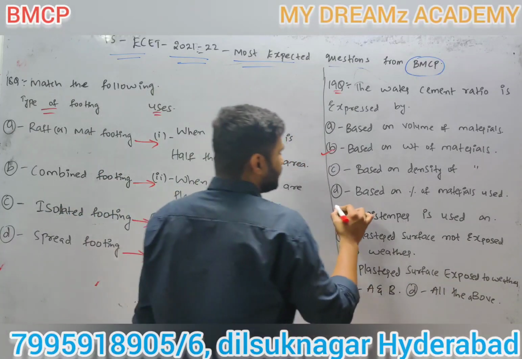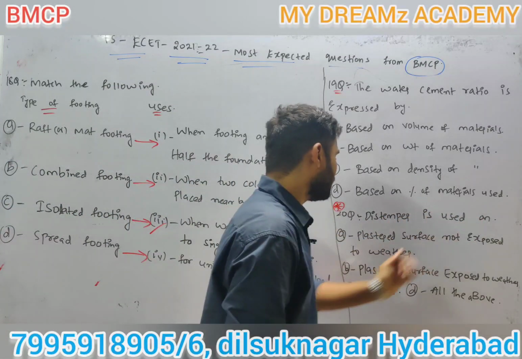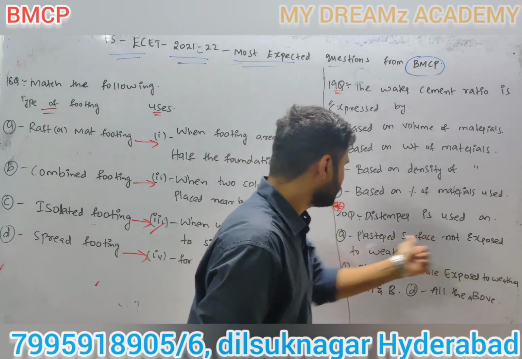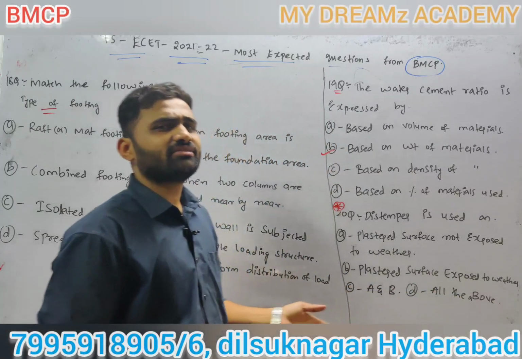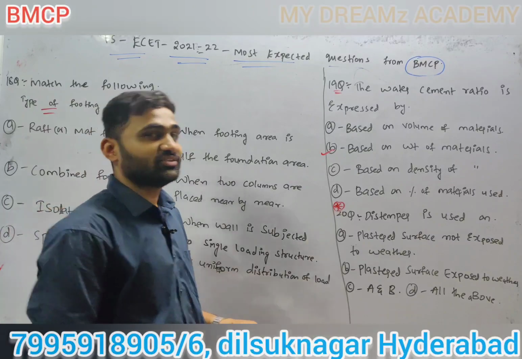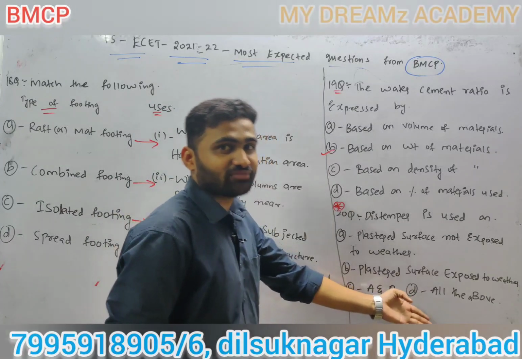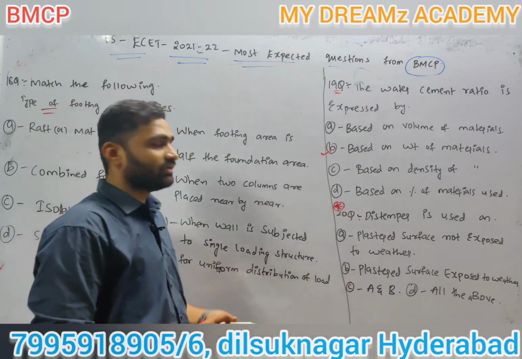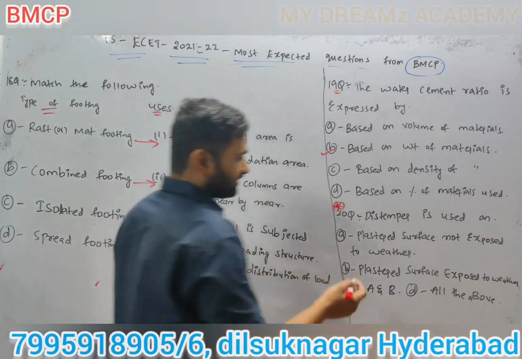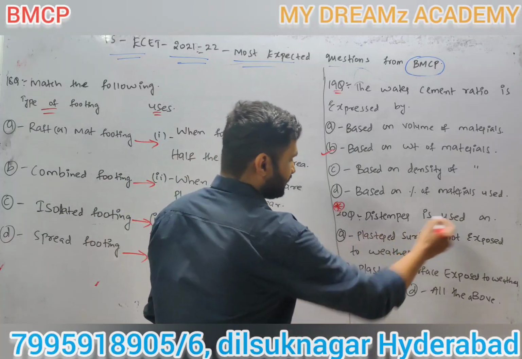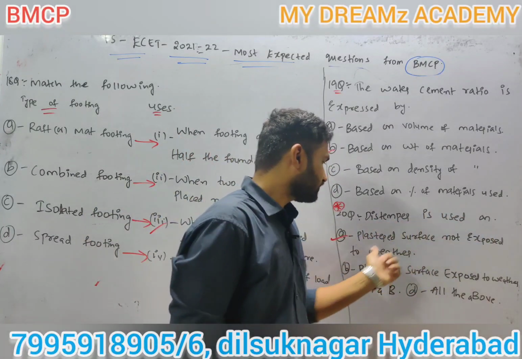Next question: distemper is used on... This is a very important, repeating question, repeating in other competitive examinations. Distemper is used on: A, plastered surface not exposed to weather; B, plastered surface exposed to weather; C, both A and B; D, all of the above. Whenever we see an all of the above option, 90% of students will choose it, because we are attracted to all of the above or both A and B answers. But we do not think about why. To confuse us, they gave it like that. Here is the same question I wrote for you: distemper is used on plastered surface not exposed to weather.